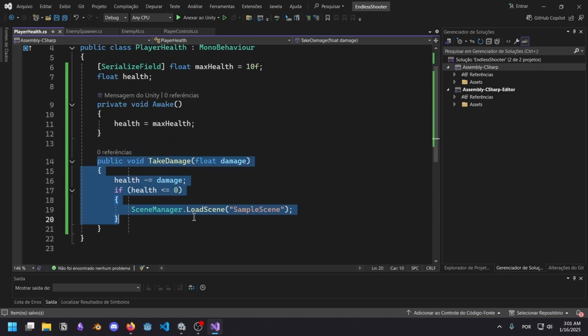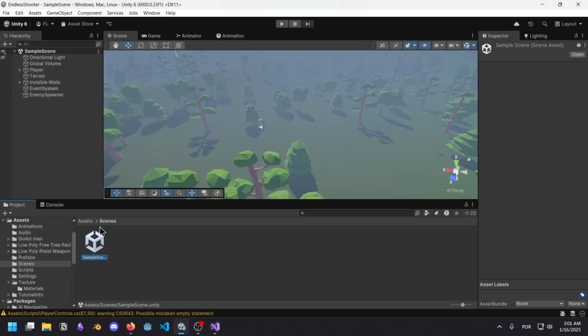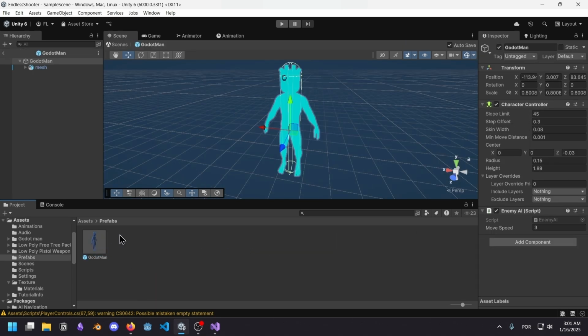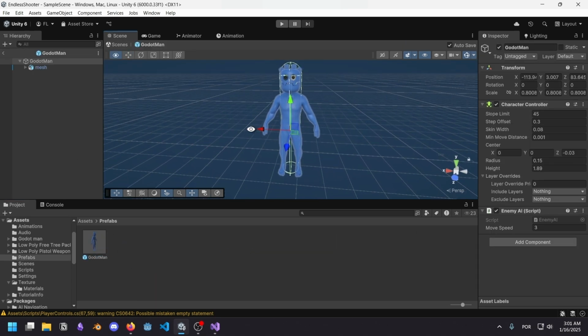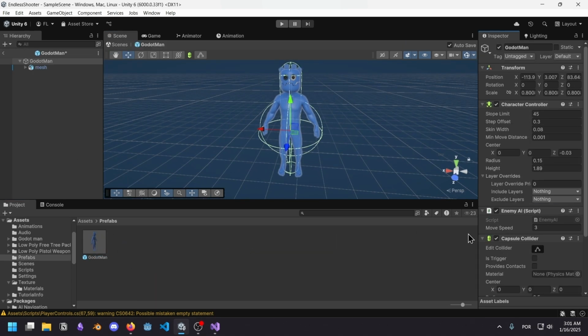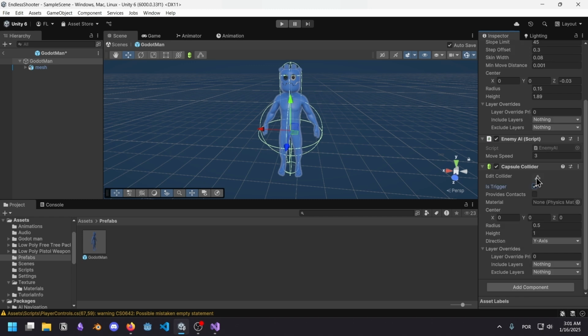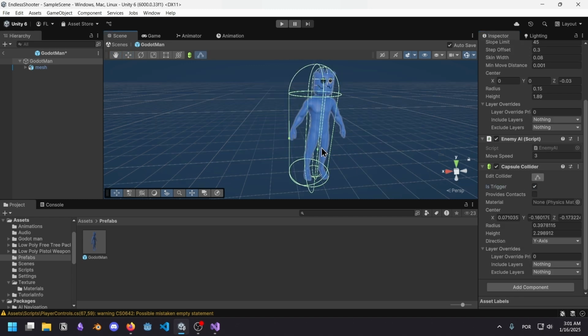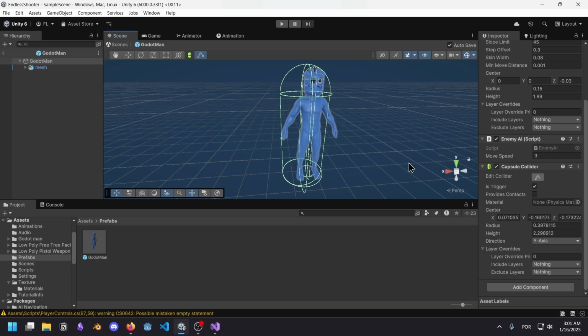We're just going to call take damage on a trigger. The trigger is going to be in the enemy. Let's go over to my prefabs, Godot man. Here he is in all his glory. I'm going to add a capsule collider to this guy. This one is going to be a trigger. This one's going to be a little bigger. So by any chance, if he gets in contact with the player, it will take a hit.